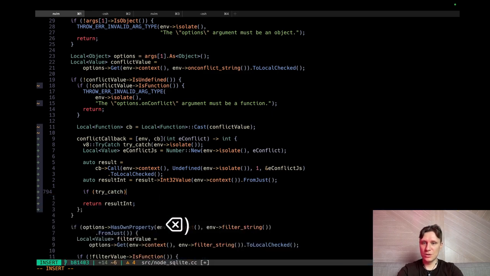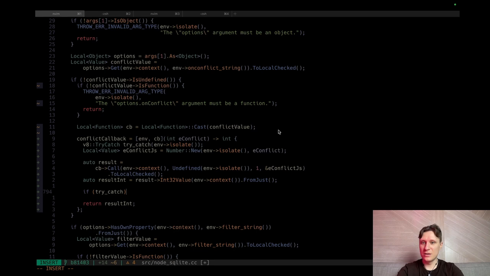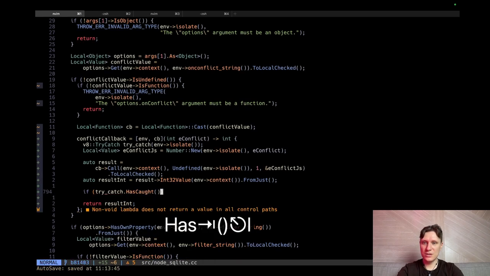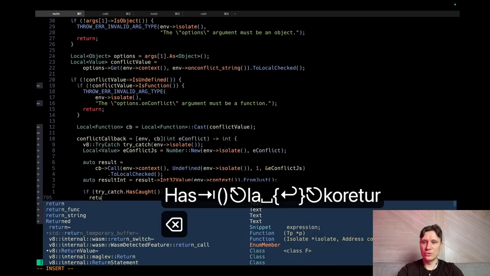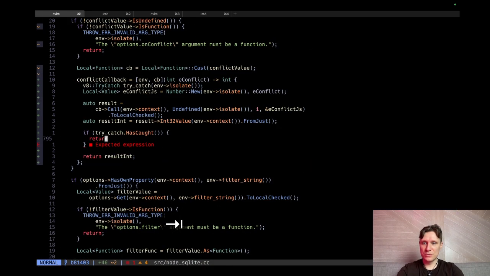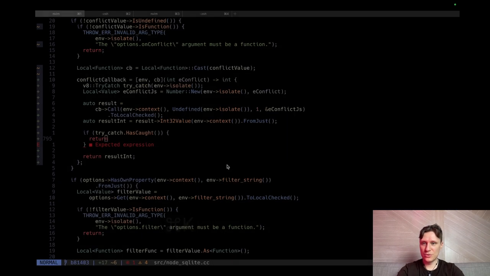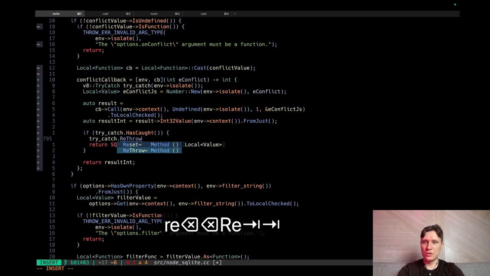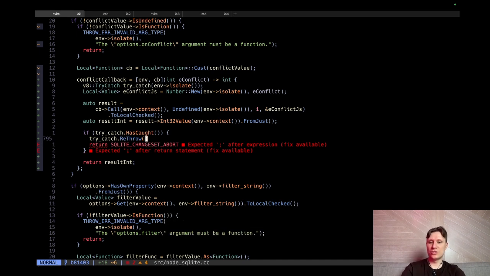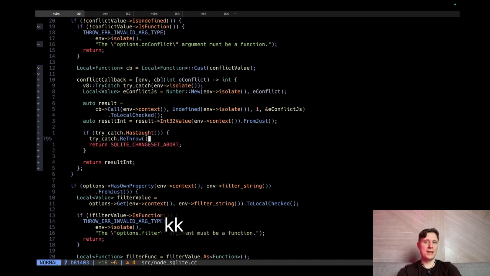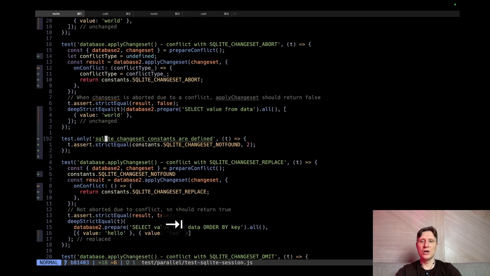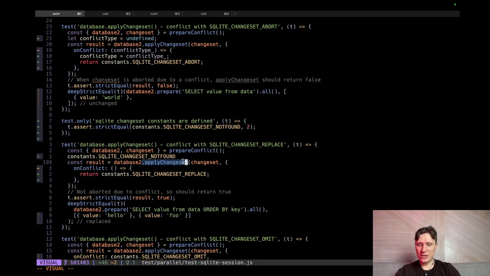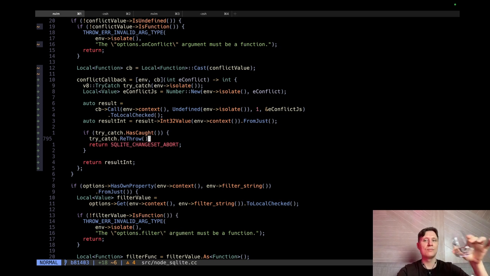What can we do? I think it just has caught. Yeah, it has caught. Yeah. And here we can return our abort. Let's change that to abort. And he also wants to rethrow. So we can. Why do we need to rethrow? I don't know, guys, because I think nothing will catch. No. We want to rethrow so that this apply chain set will also throw. Okay. So try catch is pretty straightforward. It's nothing fancy.